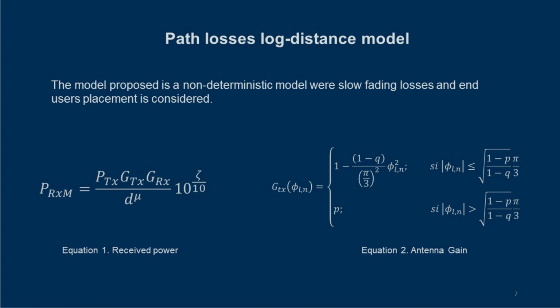Equation 1 represents the received power for the log distance model, which depends on the transmission power, the antenna gains for the transmitter and the receiver, the distance between the antenna and the end device, the propagation losses exponent, and the characteristic Gaussian random variable of the log normal distribution, which models the shadowing effect. Equation 2 represents the gain level for the antenna at a 60 degrees sector.